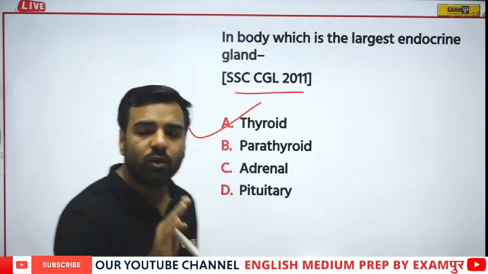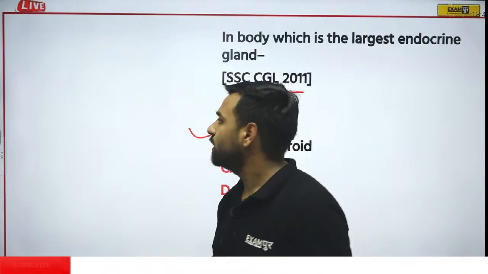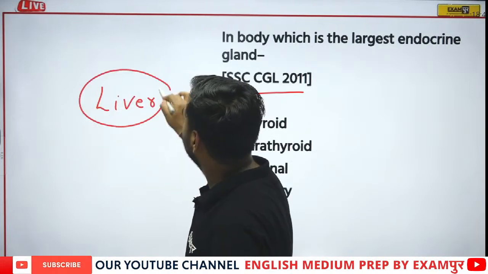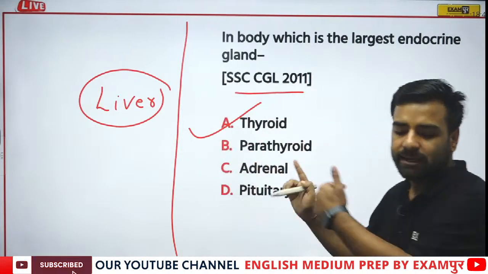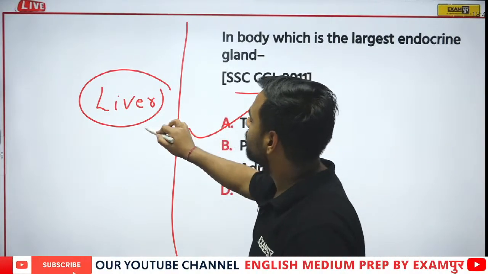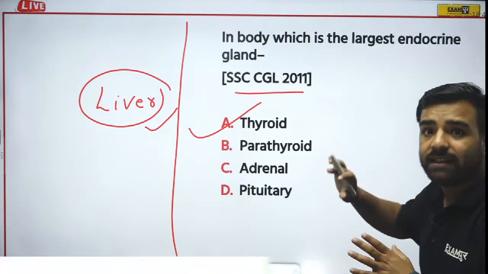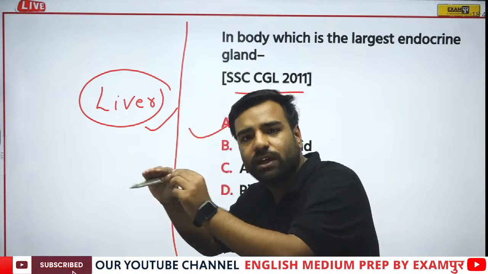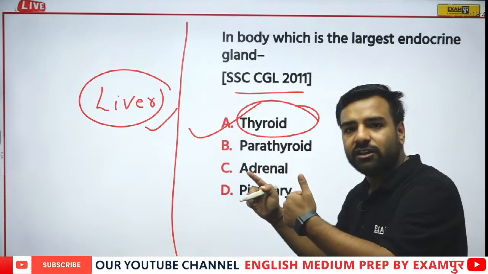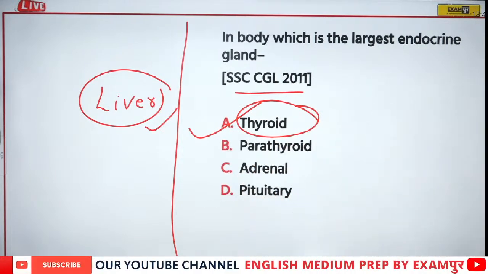But one more question is there. If someone asks you which is the largest gland in the human body, you will directly take liver. So these are two different questions which I have kept at the same time. Do not forget, the largest gland is your liver. If I talk about the glands in the endocrine system, the largest one is your thyroid gland. So there's a difference between two. Do not forget, it is an important one. Yes, moving forward.